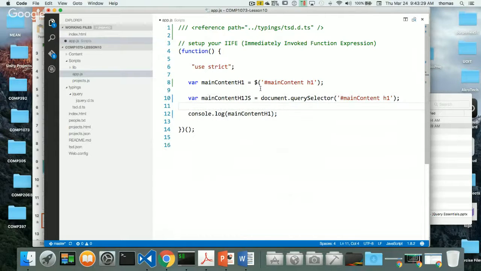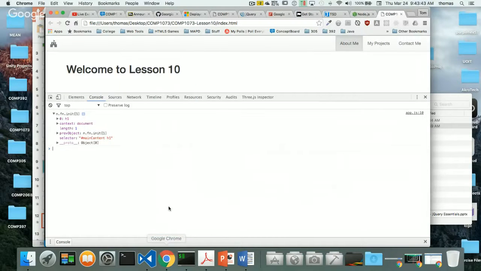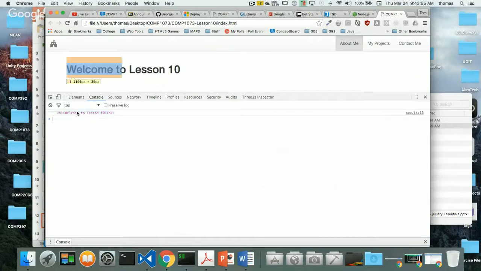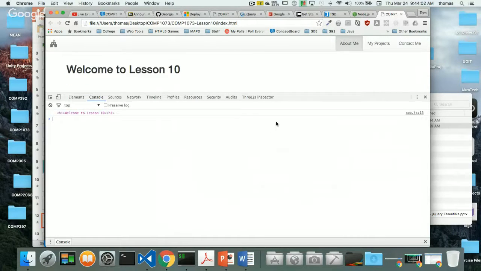And if I was to print that out, let's just not do this one for now, this main content one. I'll do the same thing, console.log, and I'll say main content JS to show you the difference. I'll save everything, and then I'll run this back inside our page, refresh. Notice that we get welcome to lesson 10 H1. That's a different thing right away. We actually get the value, the tag, and everything that's related to it. So it's not quite the same when we use jQuery and this other way of doing things.